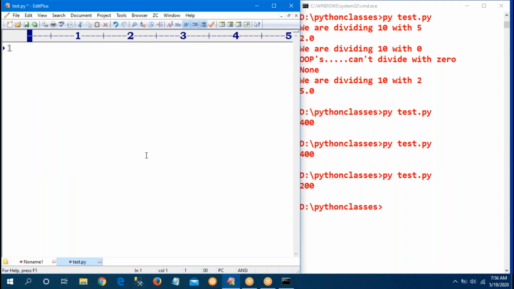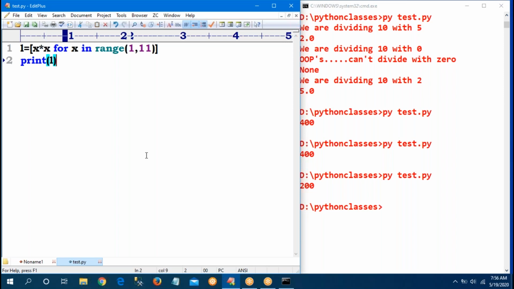It is a one-line program: for x in range of 10, the x value will be 0 to 9. Suppose I give range 1, 11, which means 1 to 10. Each value expression x star x, if I give square brackets, that list is stored into L. Just like lambda expressions, this is called list comprehension.